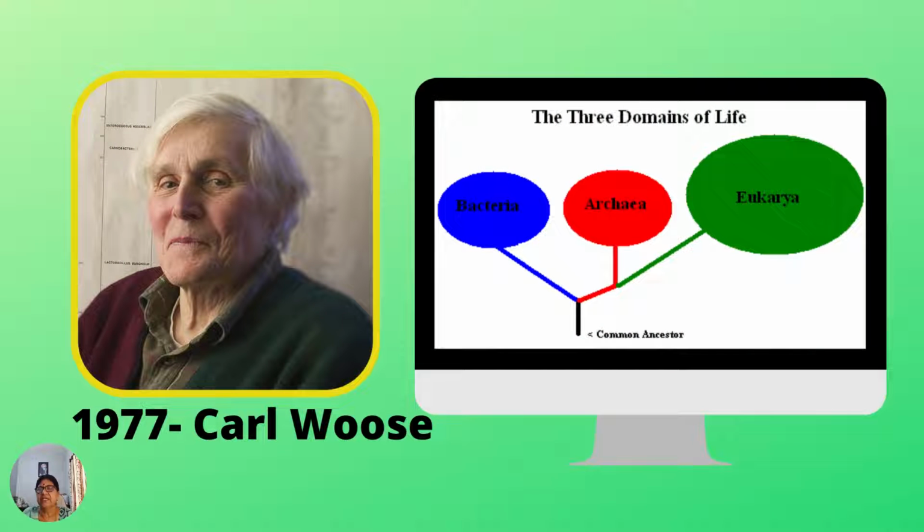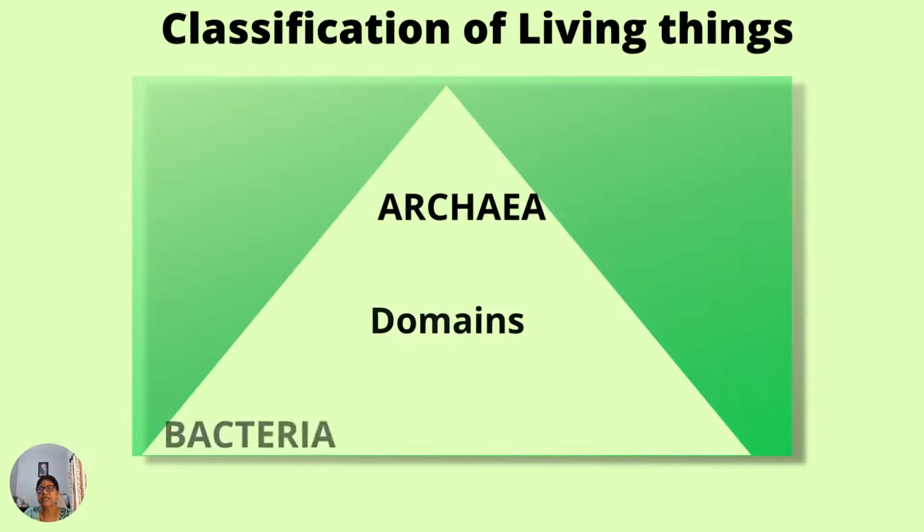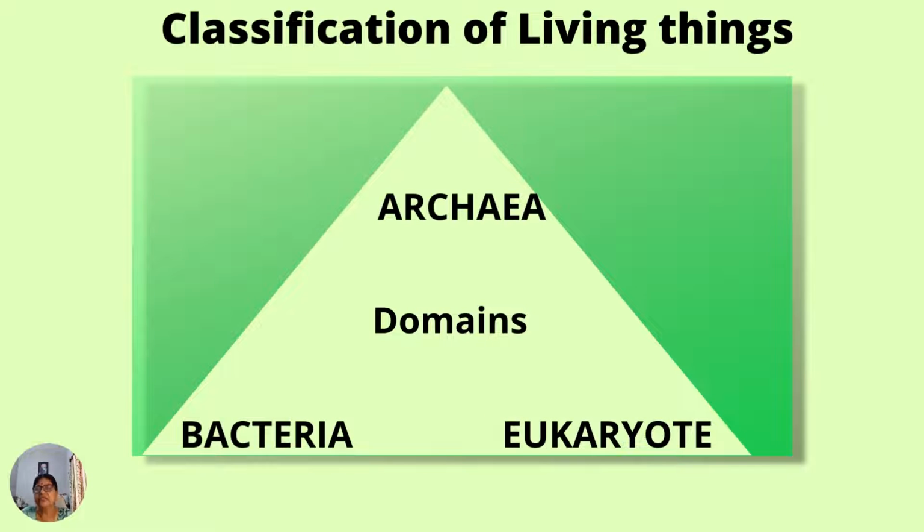After Carolus Linnaeus, in 1977, Carl Woese introduced what is popularly known as the 3-domain system. Domain in general term means an area or a territory. In biological terms, it refers to the largest group of animals in the classification of life. Classification of living things based on domains.